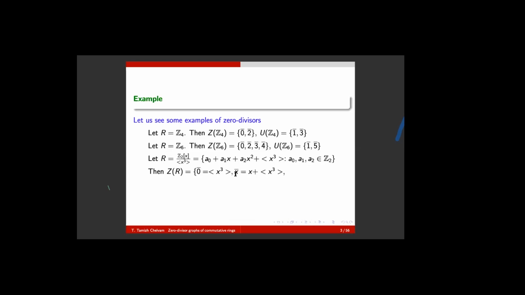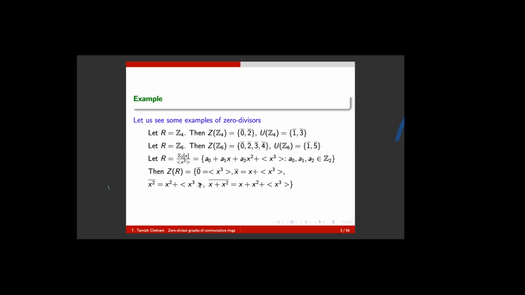Another one is X bar, which is equal to X plus X cube. Another one, X square bar, which is equal to X square plus X cube. Another one, X plus X square, this one. Now people may ask how it is a zero divisor. To claim an element as a zero divisor, it is natural to find an annihilator for this element. An annihilator means some element which, when multiplied with this coset, must give 0.